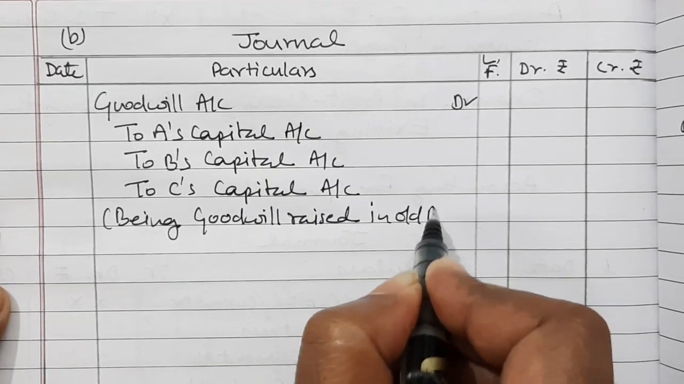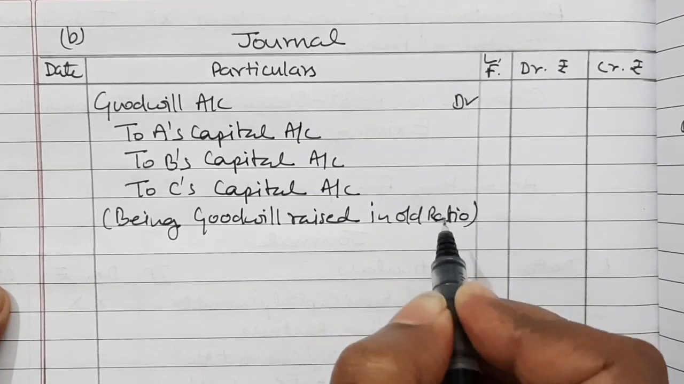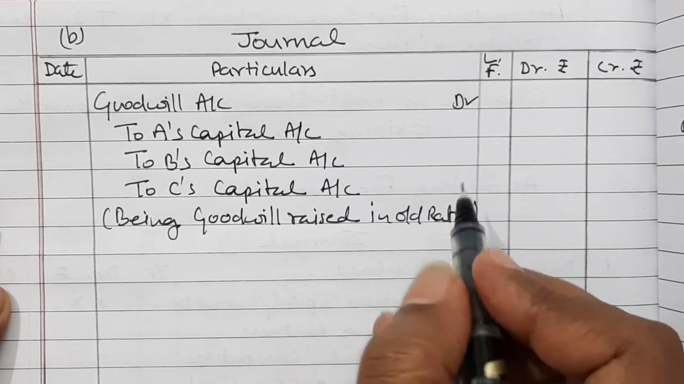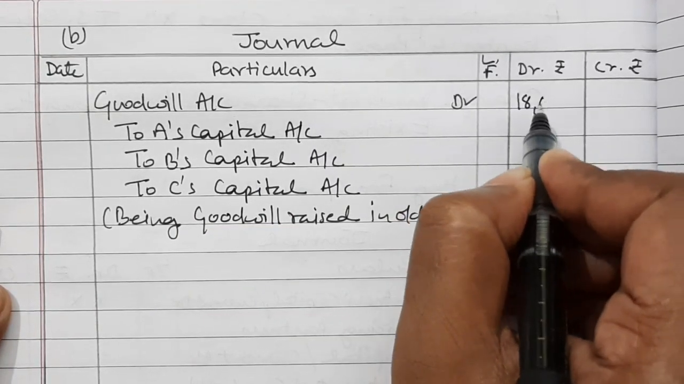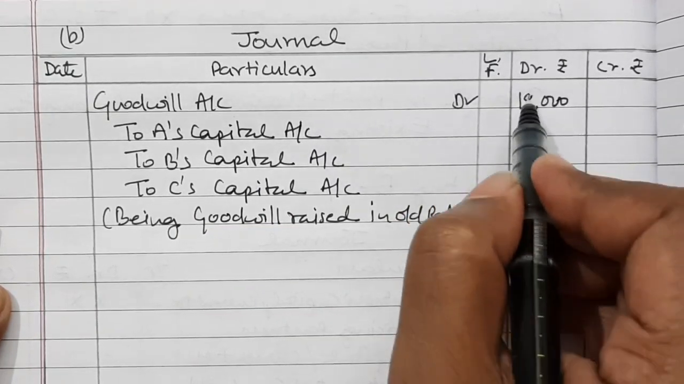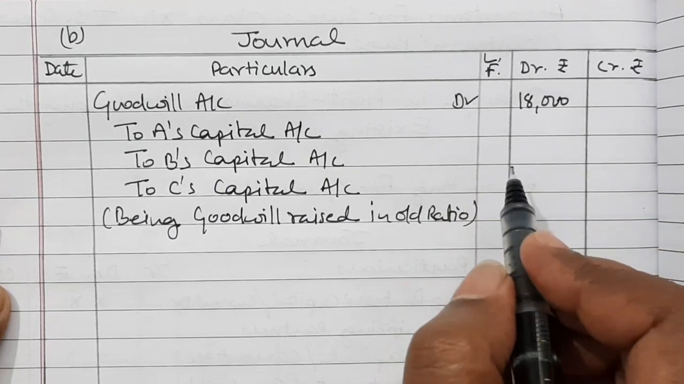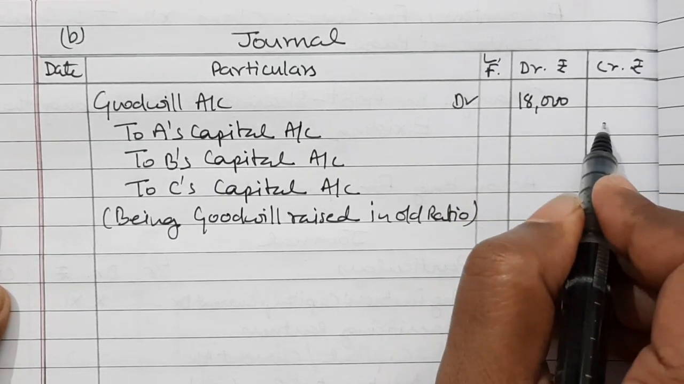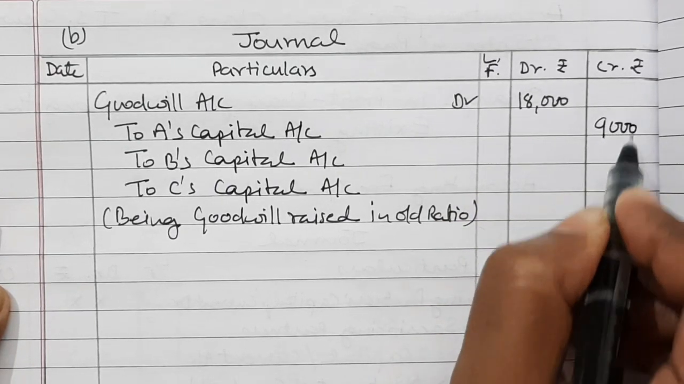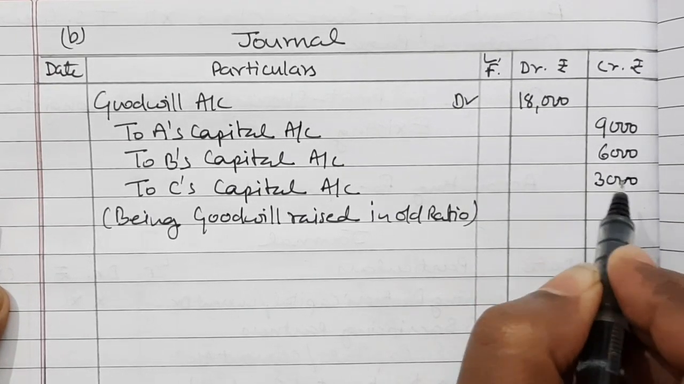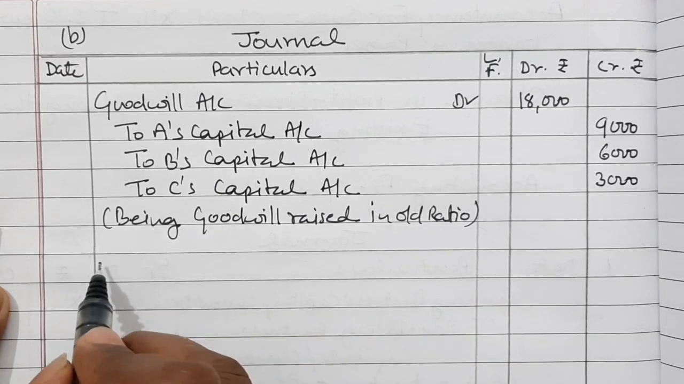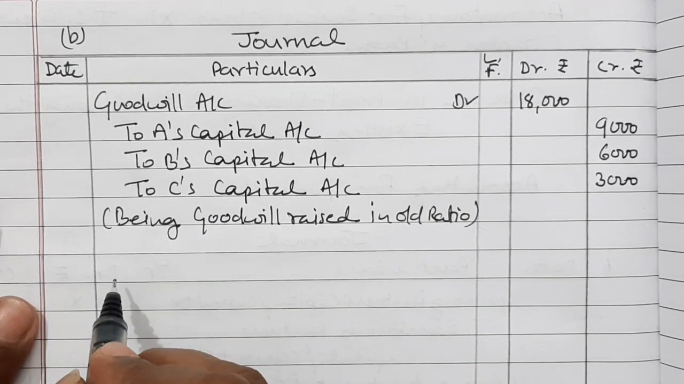In old ratio. What is our old ratio? 3:2:1. So total goodwill of the firm is 18,000. Now this 18,000 is raised in 3:2:1. So 9,000, 6,000 and 3,000. That is when goodwill is raised, and then goodwill will be written off.